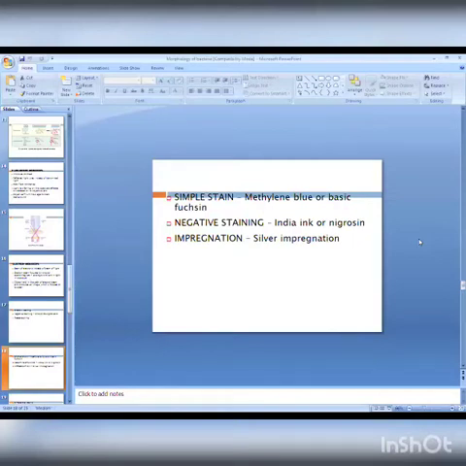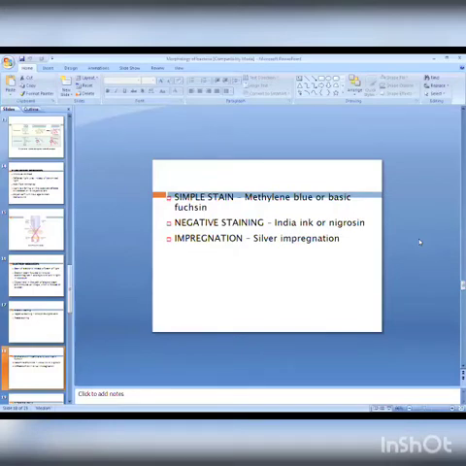We are unable to observe them under the oil immersion lens, so we have to increase their size by impregnating with silver salt. After impregnation with silver salt, the size is increased and we easily observe them under the microscope. That's why this method is known as the impregnation staining method and is used for the demonstration of flagella or spirochetes. So this is about these three.